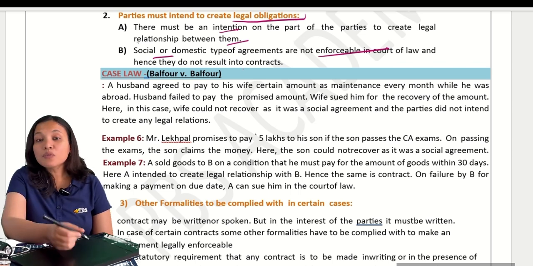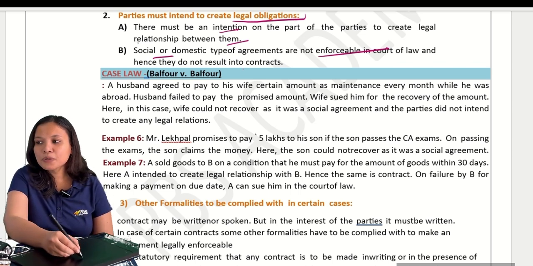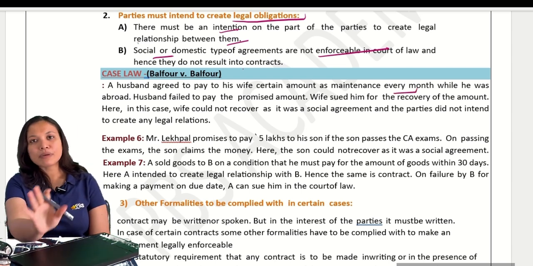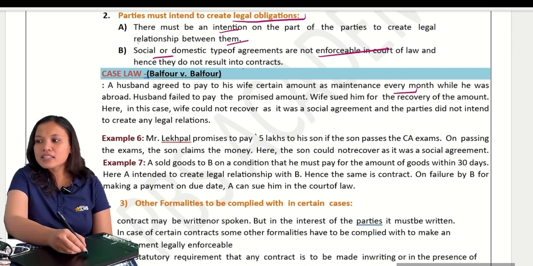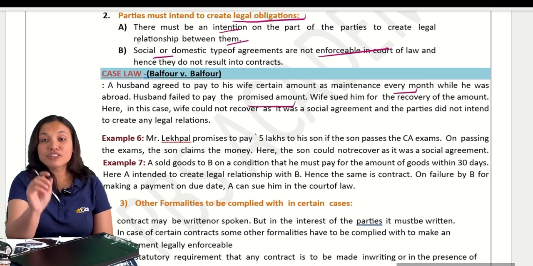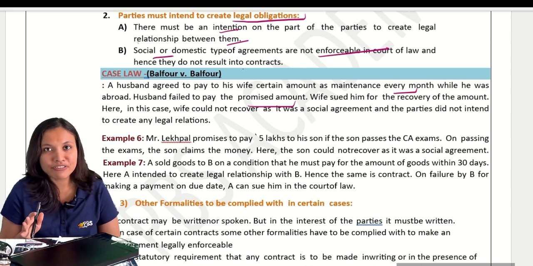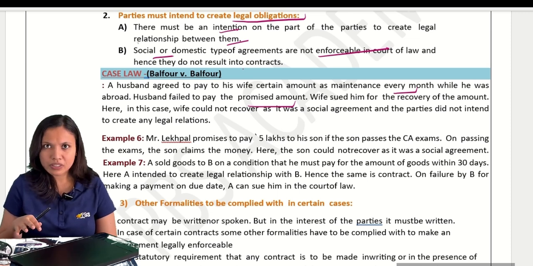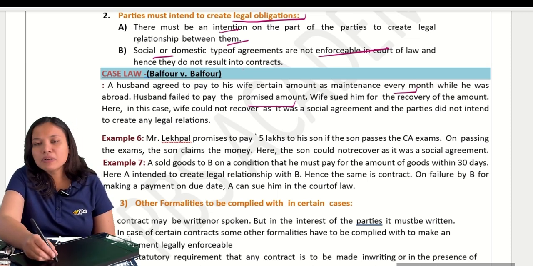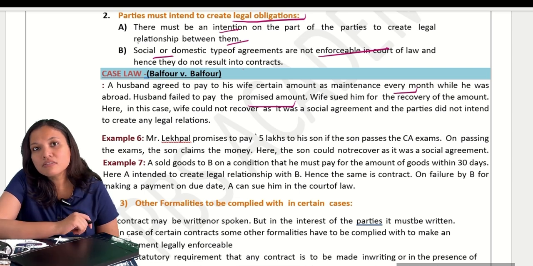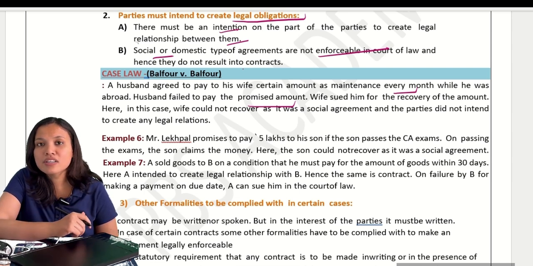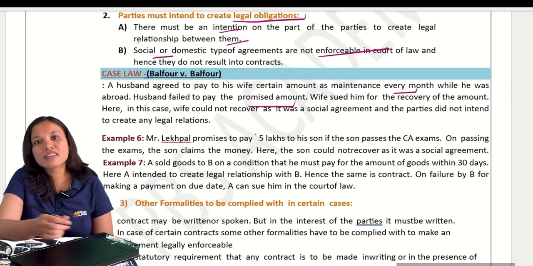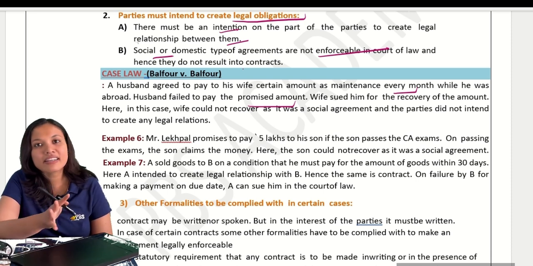Okay. Now what has happened? A husband agreed to pay his wife a certain amount as maintenance every month. The husband is promising his wife that I'll pay you this much monthly. But the husband failed to pay the promised amount. The wife sued. Now the husband is not paying, so the wife is trying to sue the husband. Suing means taking him to the court for the recovery of the amount. Can the wife recover the amount? No. Why? Because there was no intention to create legal obligation. So hence there is no contract and the wife cannot recover the amount.